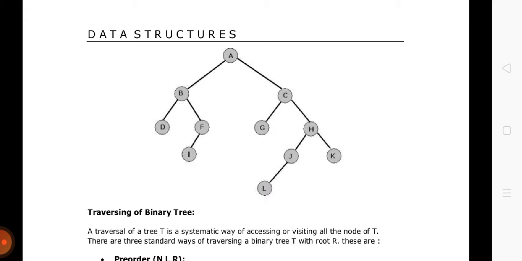Okay, then we will come to the left of this node. So the left of this node is currently B, right? Now we will check whether this B itself is a parent node.